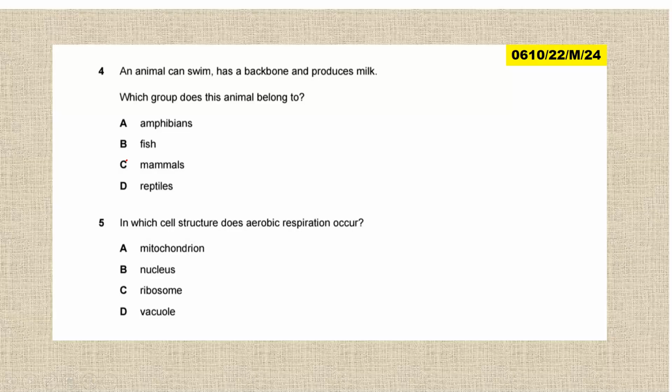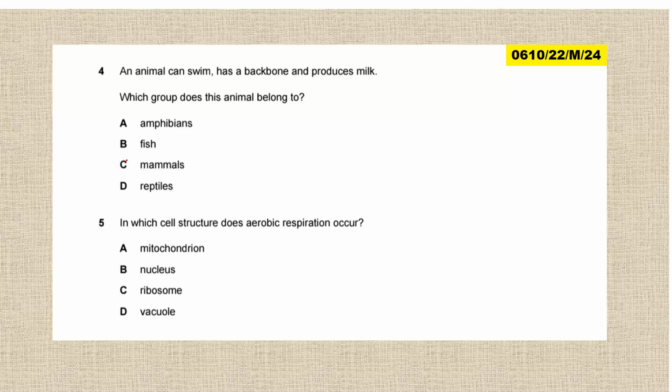For question 4, an animal can swim, has a backbone, and produces milk. What group of animals does this one belong to? Make sure that you answer this question. It is your question, and every one of us will be waiting to learn from you. At least I've given you a question along with all the questions that I've answered. So I'm going to continue on question 5.